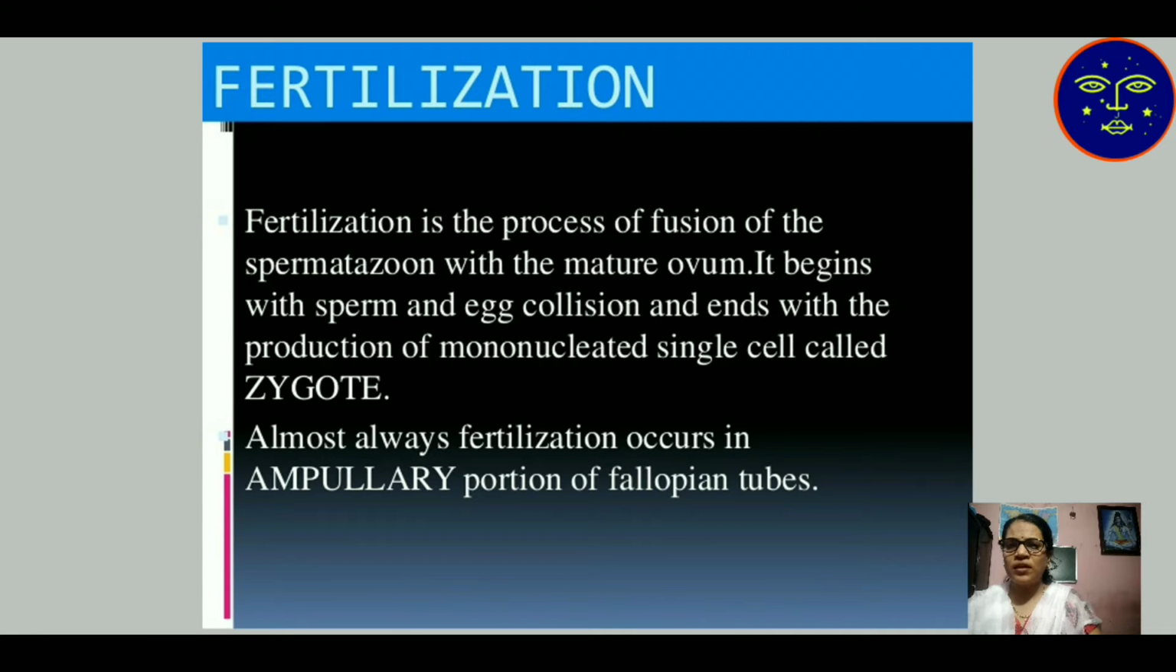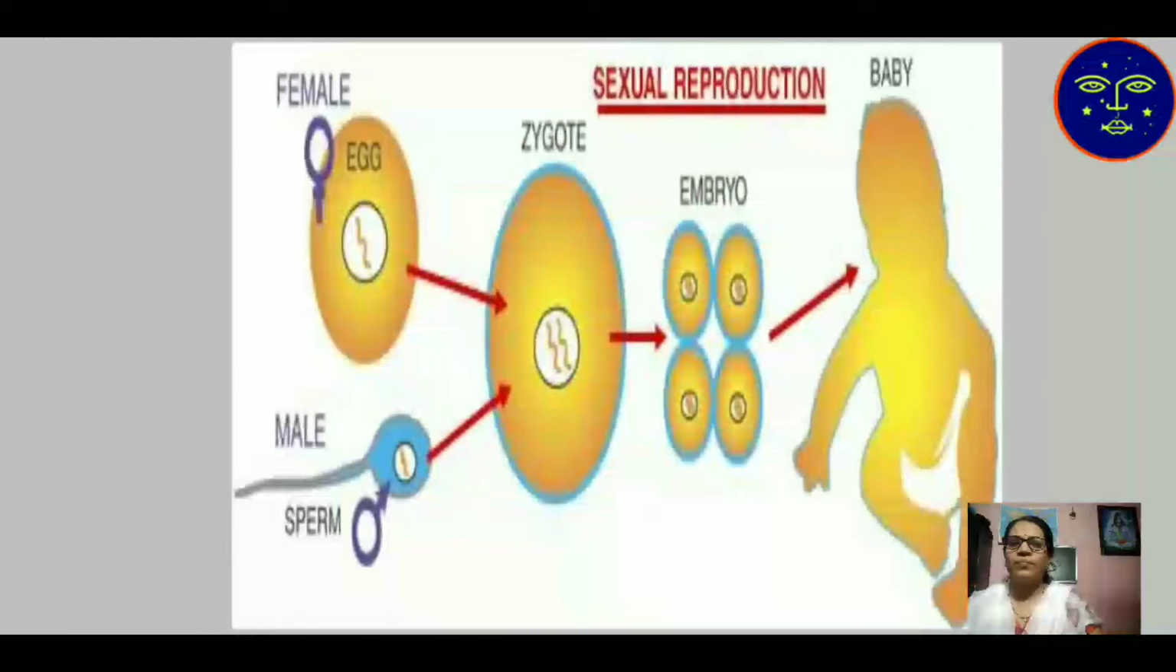Fertilization is the process of fusion of the spermatozoon, that means sperm, with the mature ovum. It begins when the sperm fuses with the egg and ends with the production of a mononucleated single cell called the zygote. Almost always, fertilization occurs in the ampullary portion of the fallopian tube. The middle portion of the fallopian tube is known as the ampulla. Here the fertilization takes place.